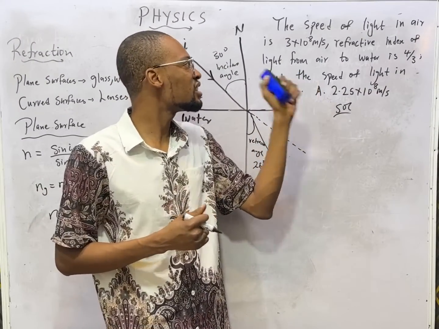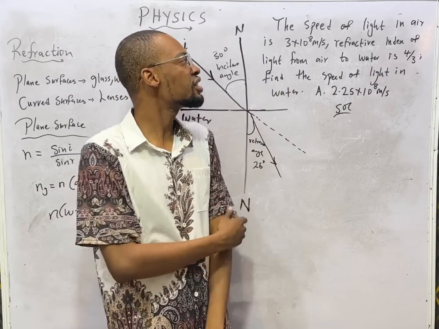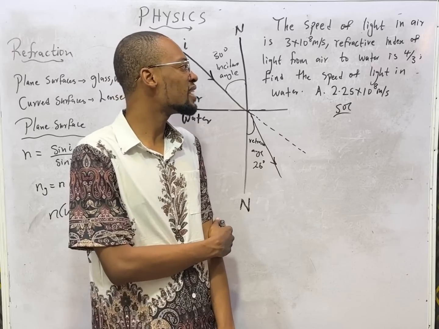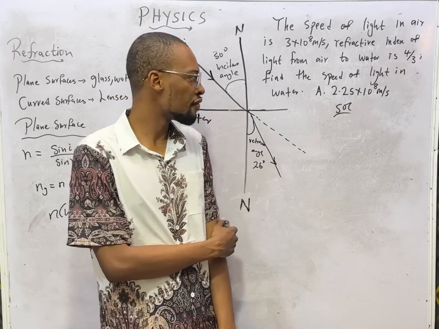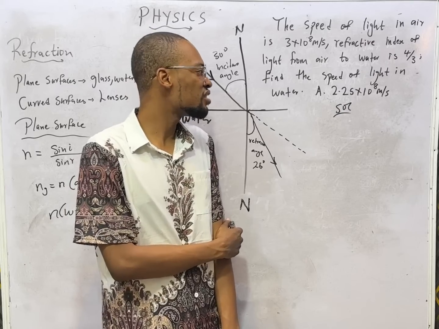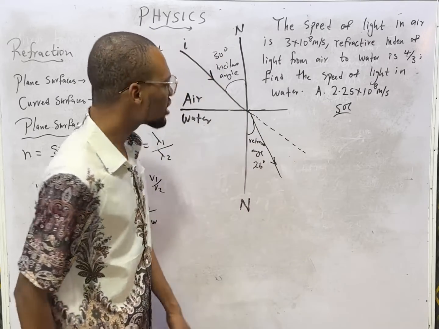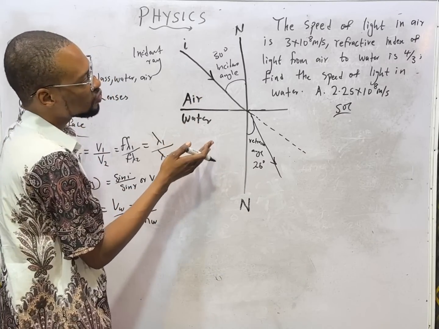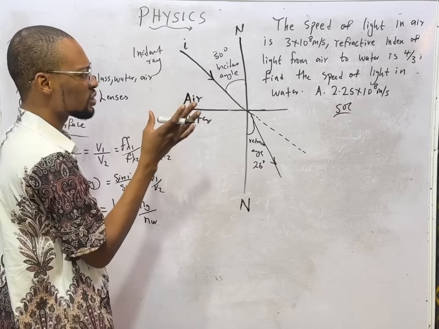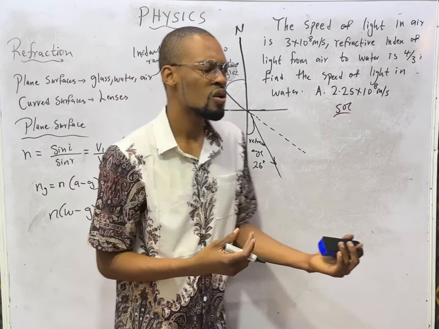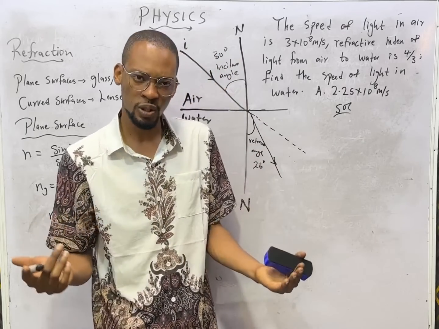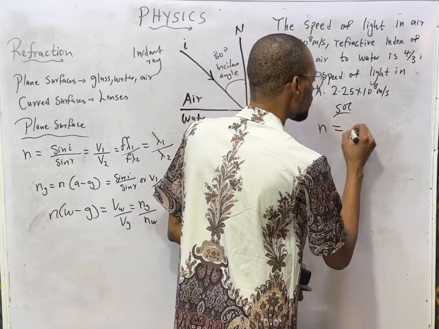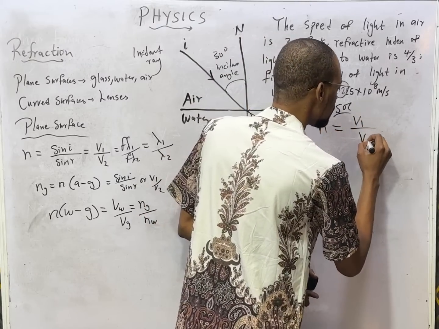The speed of light in air is 3 times 10 raised to the power of 8 meters per second. Refractive index of light from air to water is 4/3. Find the speed of light in water. We are basically given the medium, air to water, and we are seeing refractive index and we are seeing velocity. So which formula connects refractive index and velocity? It is simply from what we did earlier, that refractive index is equal to V1 over V2.